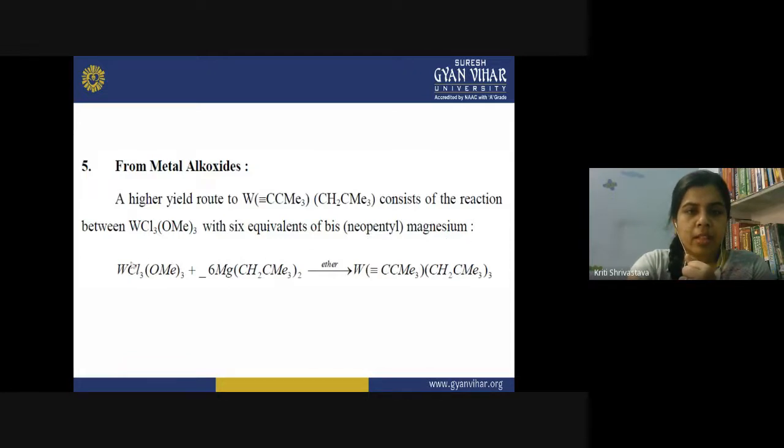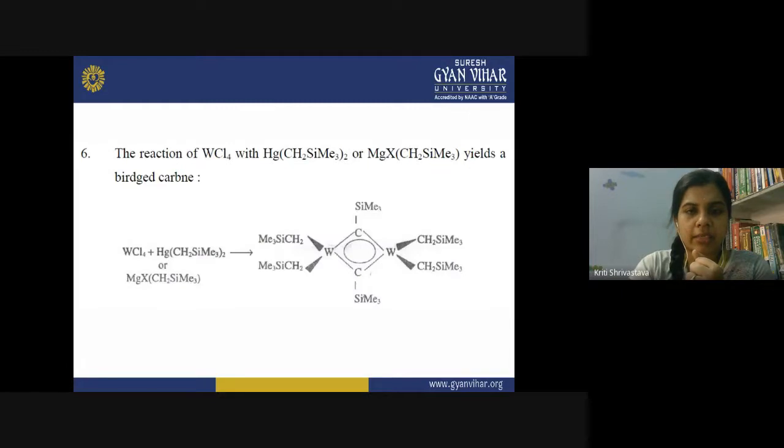So when the two complexes are reacted together, the reaction is performed in ether, and as a result of this reaction, we can prepare the alkylidyne complex of the tungsten. So this is another method for the synthesis of alkylidyne complexes.